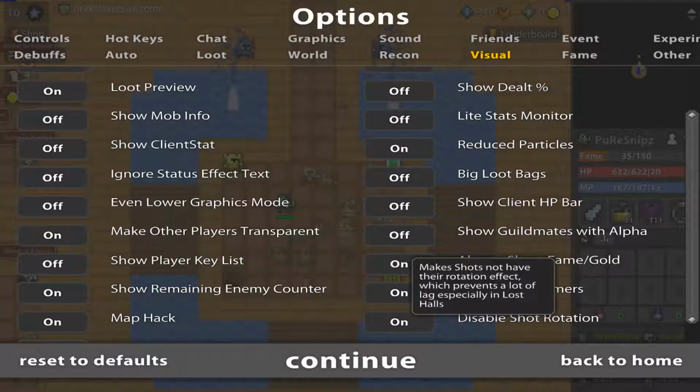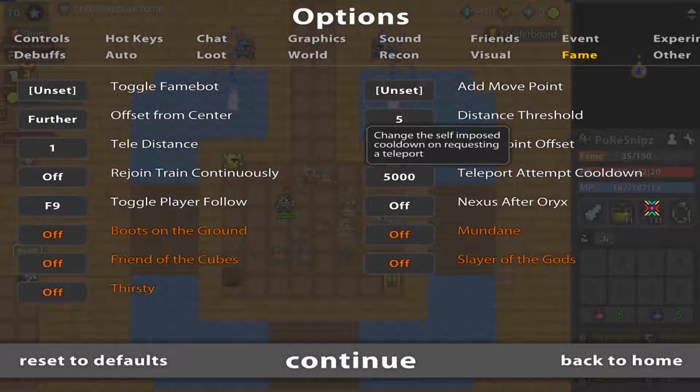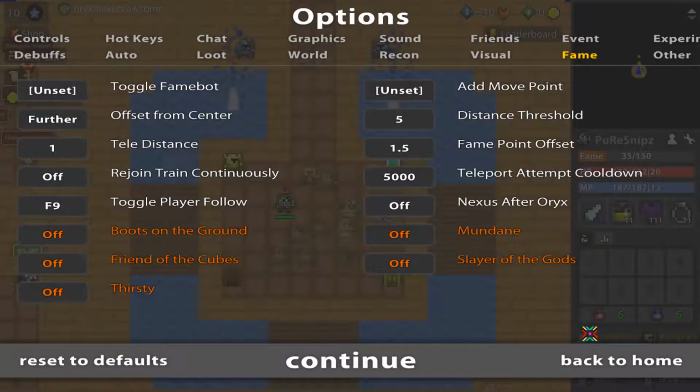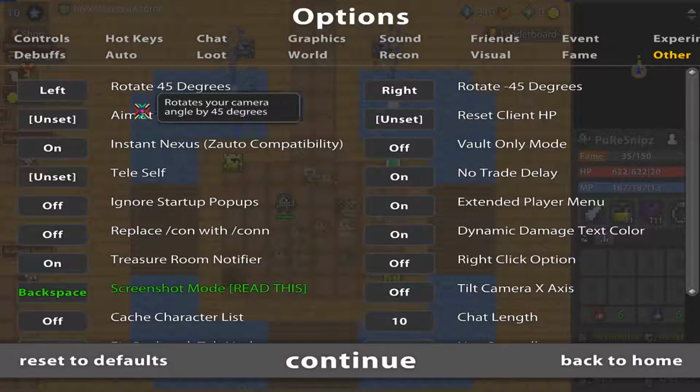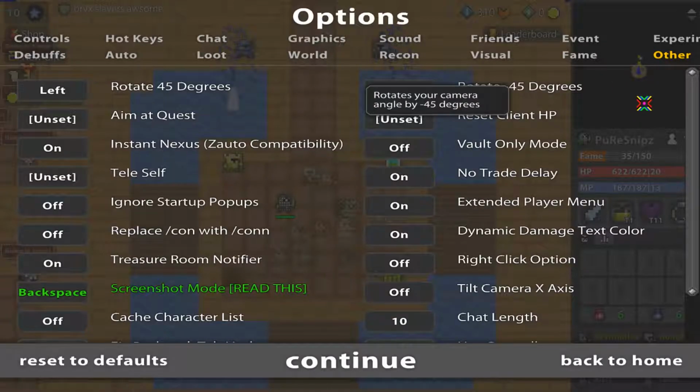What is this? Rotating shots no longer rotate, they just fly at you. Fame. This is fame bots. This is bannable. Don't use it. Simple as that. Other. Rotate 45 degrees and rotate 45 degrees minus.